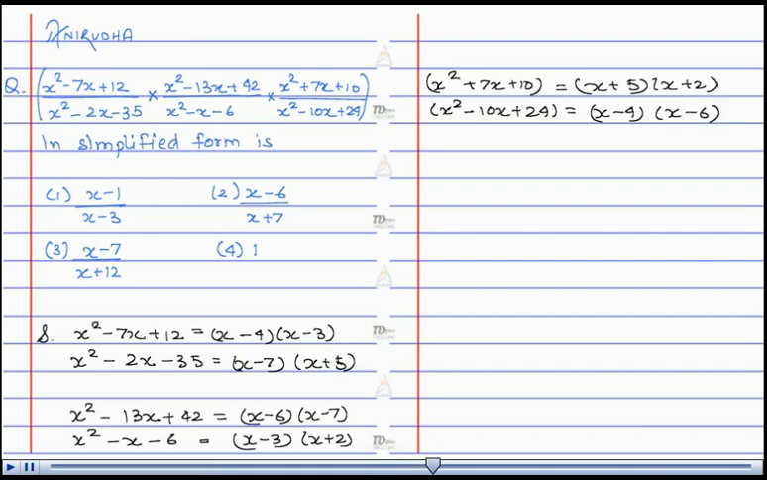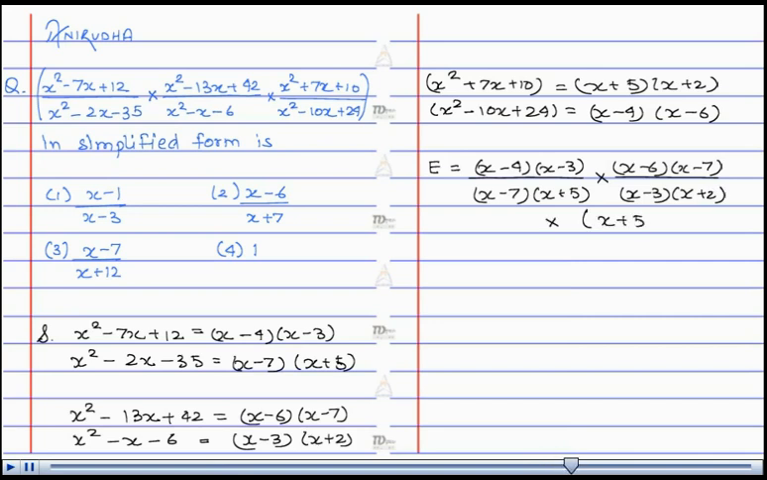Substituting this factorized form in the original expression, we can write the expression E as x minus 4 into x minus 3 divided by x minus 7 into x plus 5, whole into x minus 6 into x minus 7 divided by x minus 3 into x plus 2, whole into x plus 5 into x plus 2 divided by x minus 4 into x minus 6.